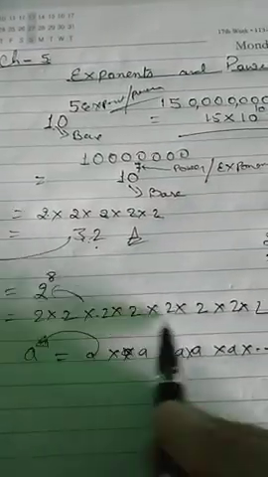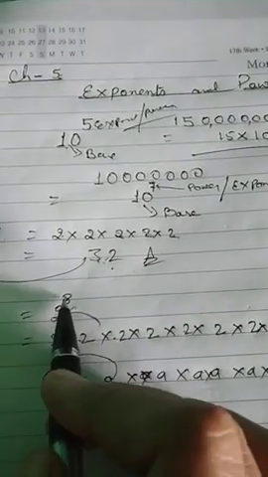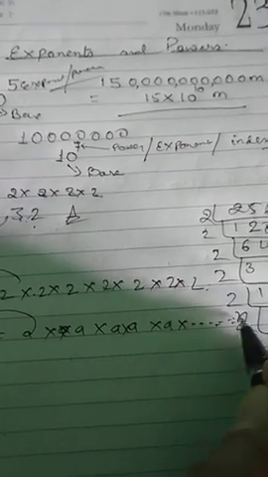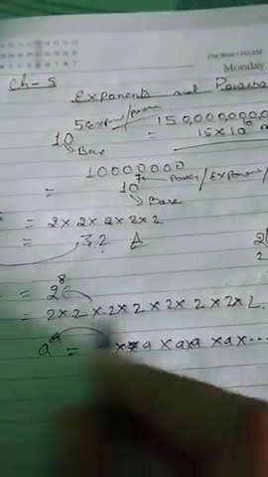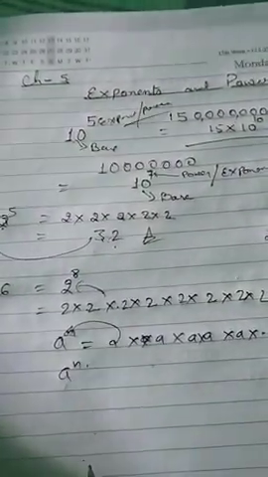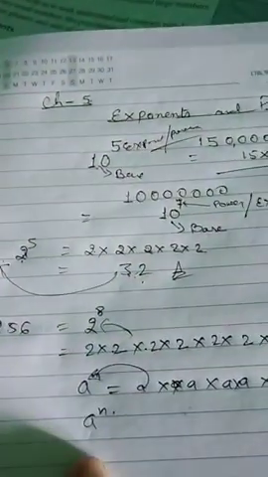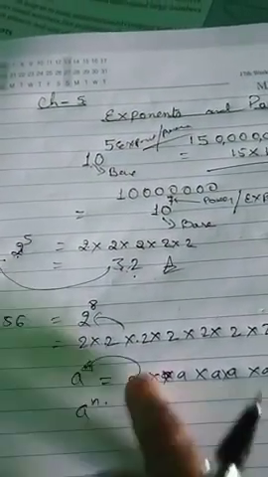Similarly, 2 is written 8 times, so we write 2 to the power 8. But if this is written n times, dot dot dot up to n, then we can write it in exponential form as a to the power n. This is the general form of this kind of question. This is called the general term.